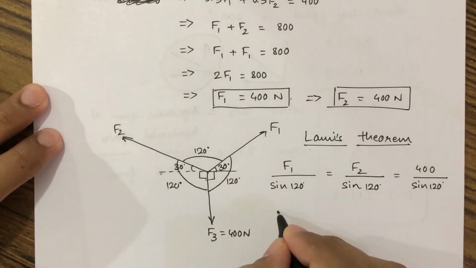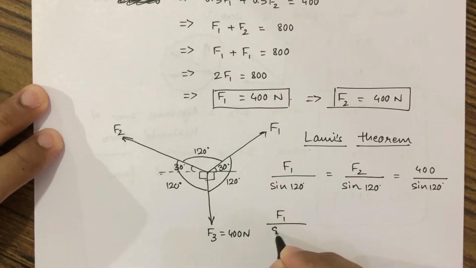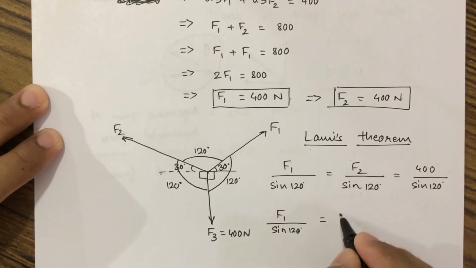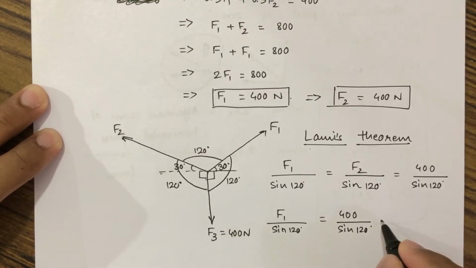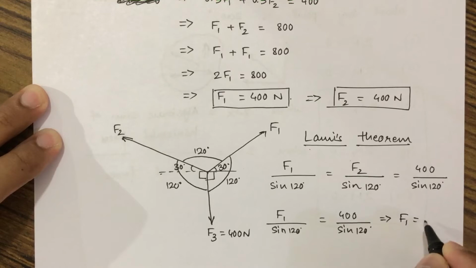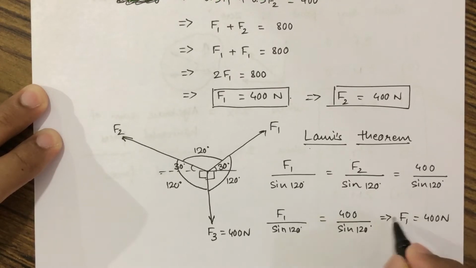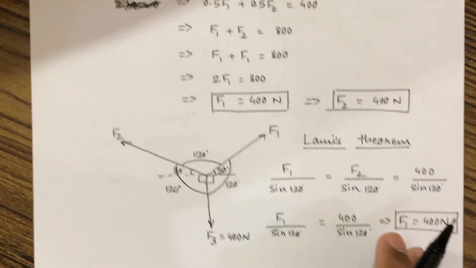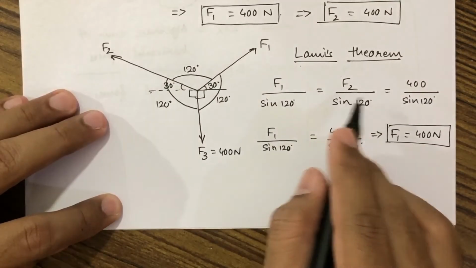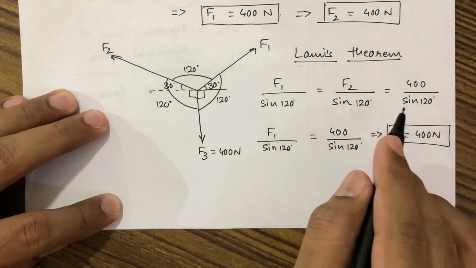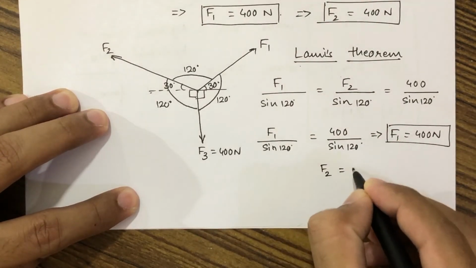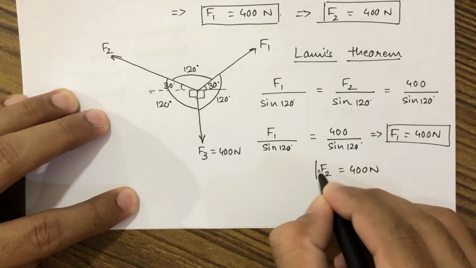So if we solve, we will get F1 upon sine 120 degrees will be equal to 400 upon sine 120 degrees. So from here we get F1 is equal to 400 Newton. Similarly, if we solve this, F2 upon sine 120 is equal to 400 upon sine 120. So we'll again get F2 equal to 400 Newton.